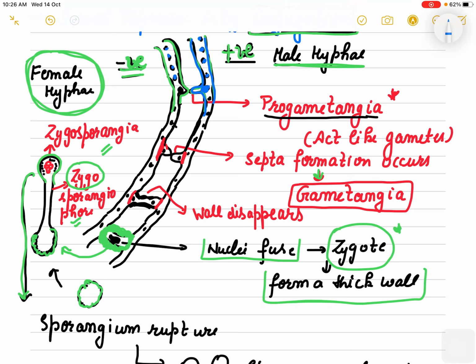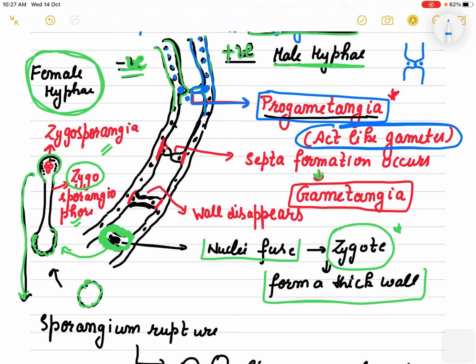Now one nucleus moves into this bulging part, and when these bulging parts, positive and negative, attach with each other, this is known as progametangia. And this progametangia, when it appears like this, right? These progametangia act like gametes.